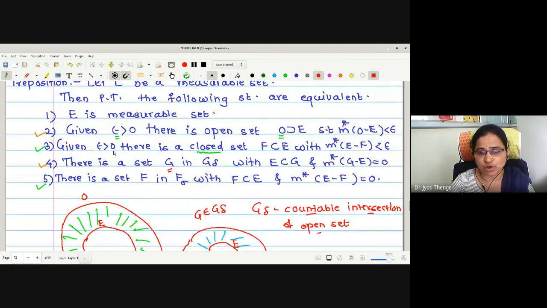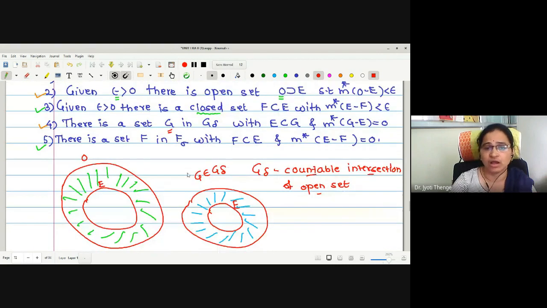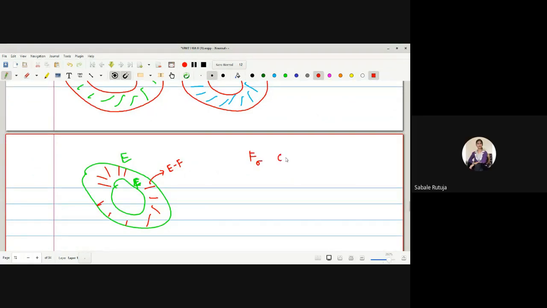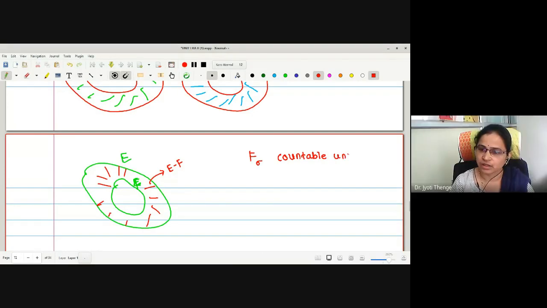For a given epsilon, we were finding such a subset F, rather a closed set, where the outer measure is small. Then statement number 5 tells us that there is a set F in F sigma. Now what is F sigma? It is a countable union of closed sets.